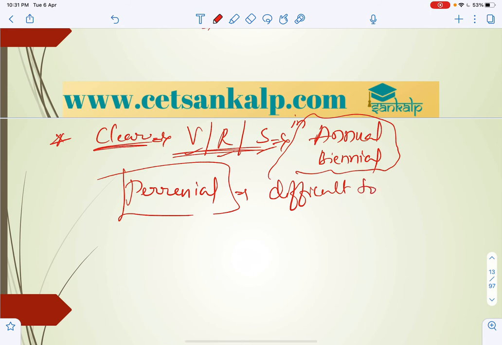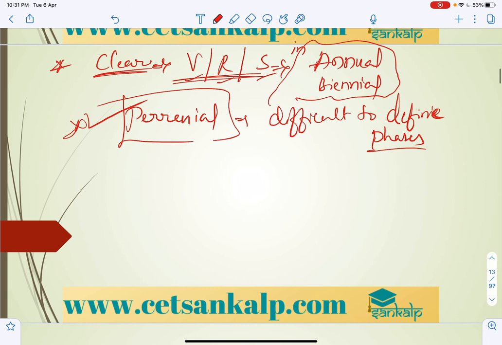Expected question, right. Next, as we all know, there is an unusual flowering phenomenon in perennial plants, that is bamboo.